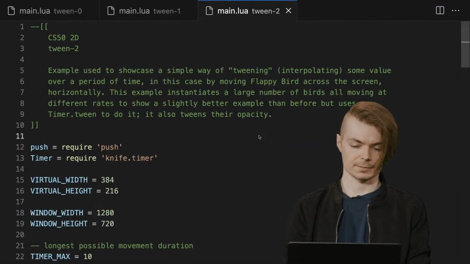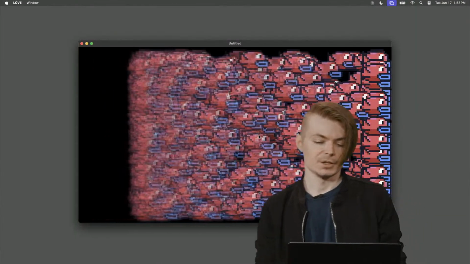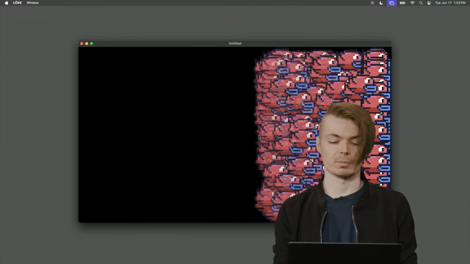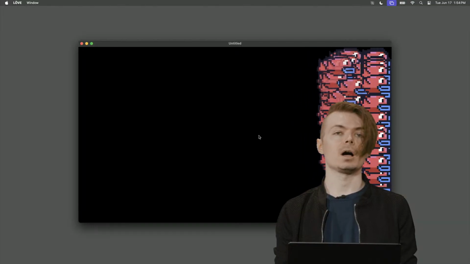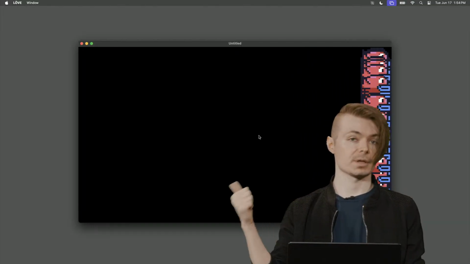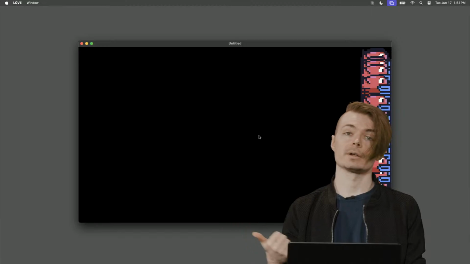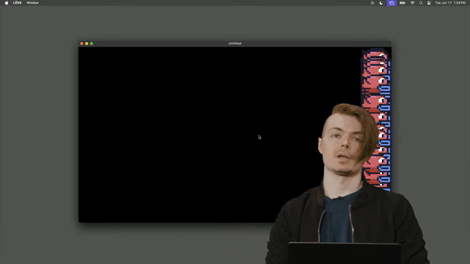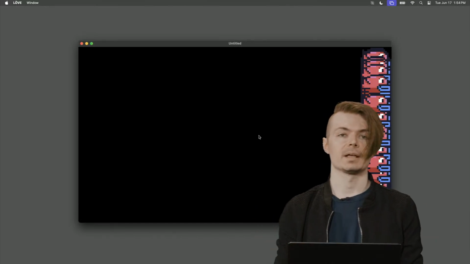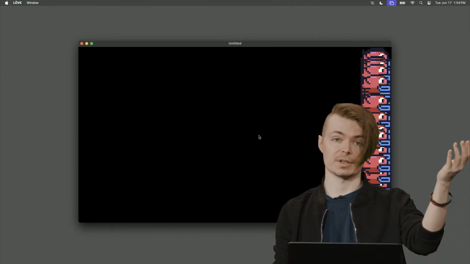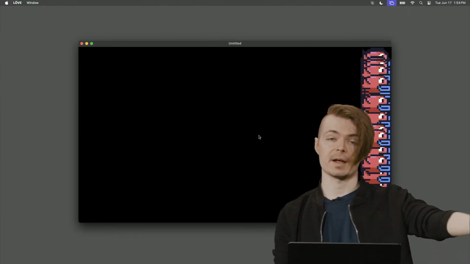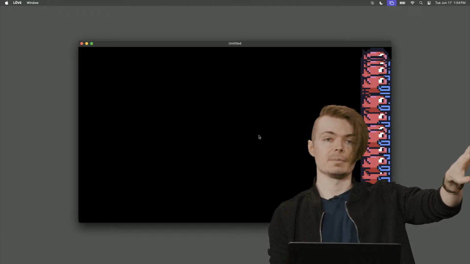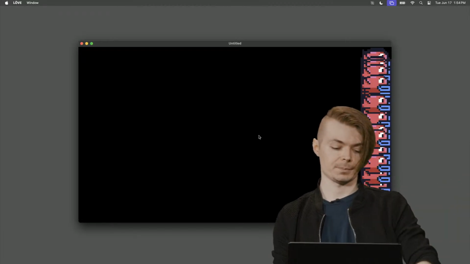Let's run this and see what it looks like. You'll see we have a lot of birds. That looks like more than 100 birds. Not only are they all moving from right to left, as they were previously, but they are also interpolating another attribute within their table definition, their object, if you want to think of it that way, and that is their opacity. They started off transparent, and gradually, as they moved from left to right, they became fully opaque.